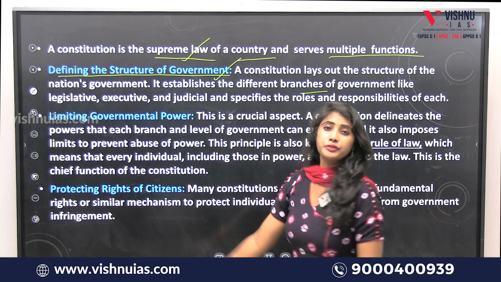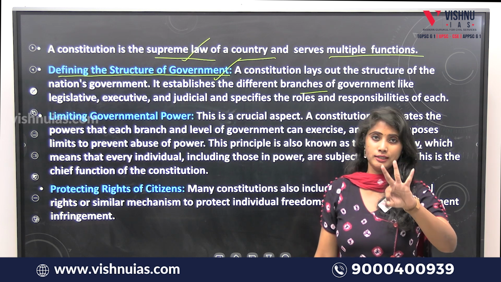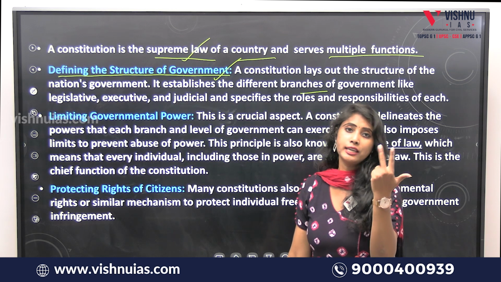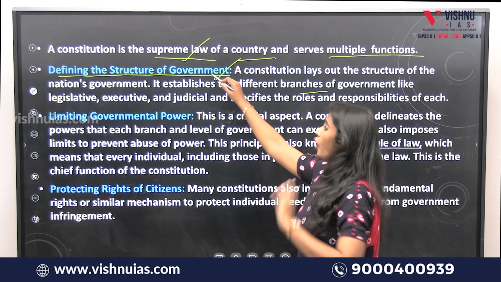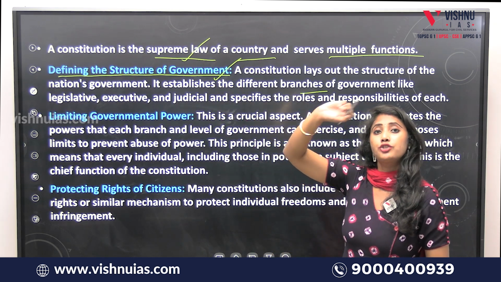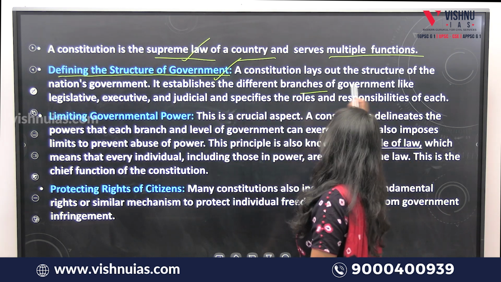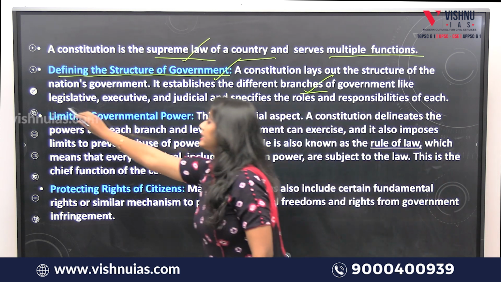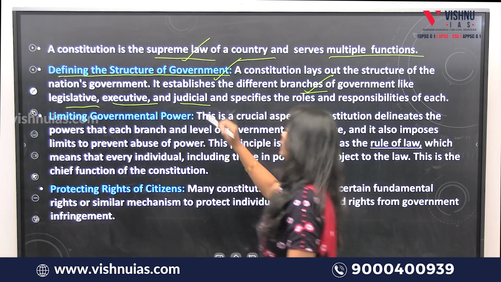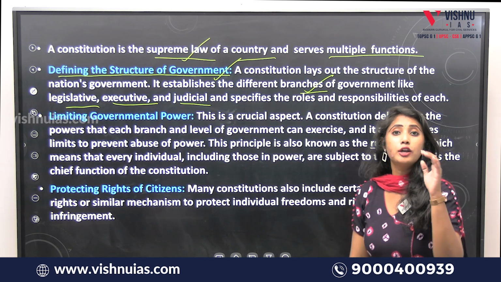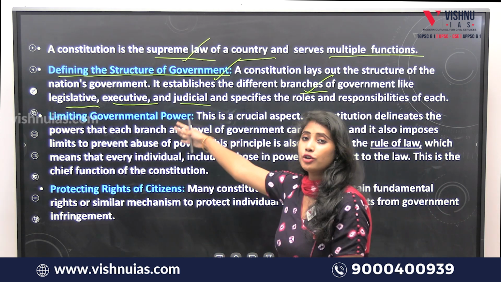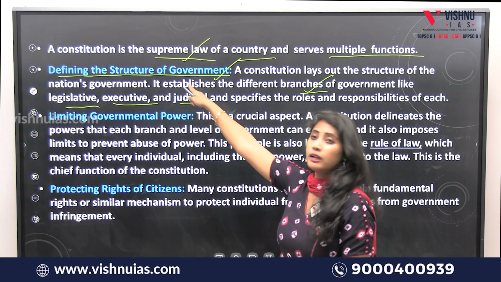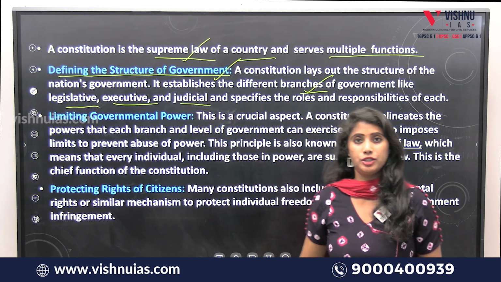What does the structure of the government constitute of? It has 3 organs: legislative, judiciary, and executive. All these will be defined and structured in the constitution itself. Those are the different branches or organs of the government, like legislative, executive, and judicial, and it specifies the roles and responsibilities of each of these branches. Hence it defines the structure of a government, right?